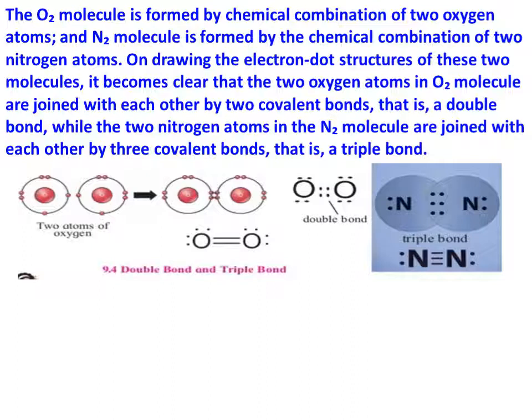The atomic number of oxygen is 8. Oxygen combined with another oxygen makes a bond between them that is a double bond, and in nitrogen the bond between them is a triple bond.